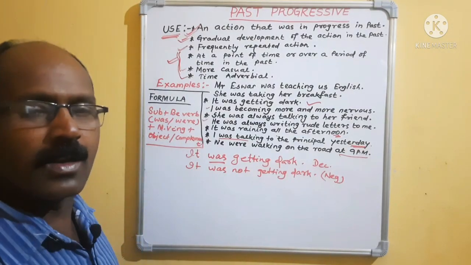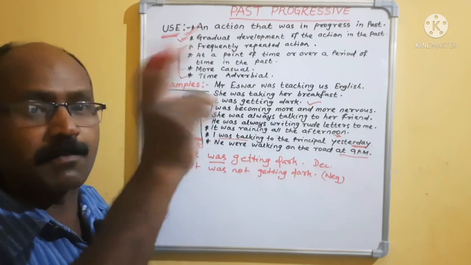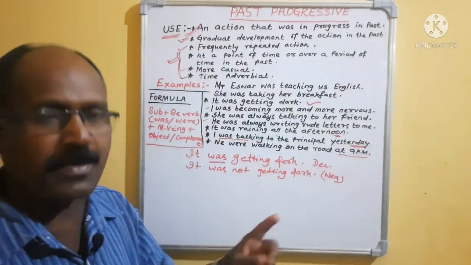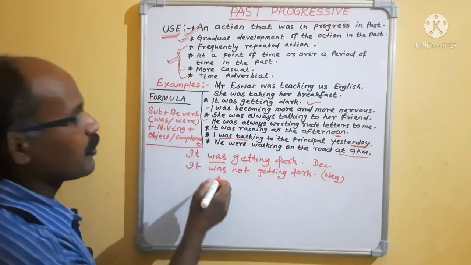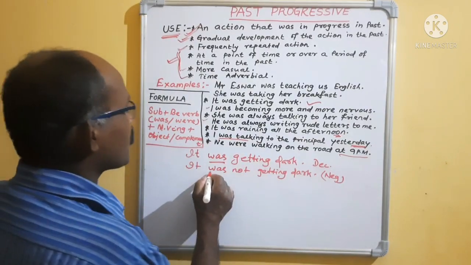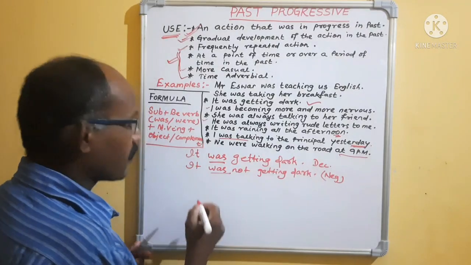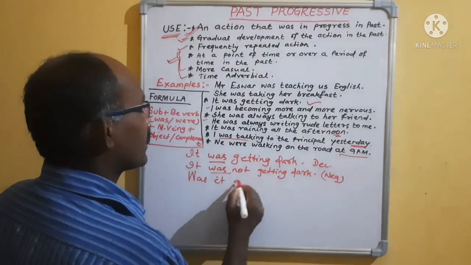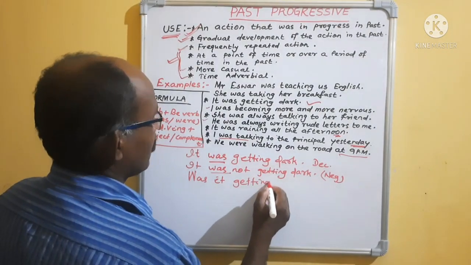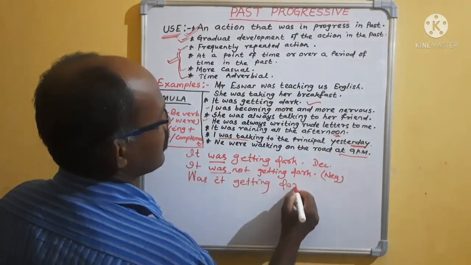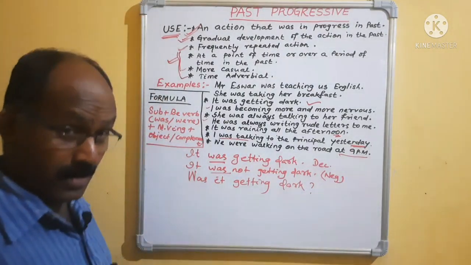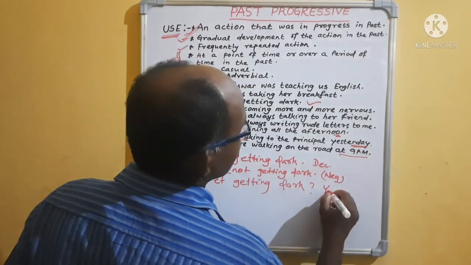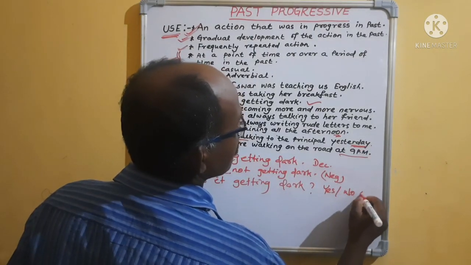Already I have told you, you will face a problem in simple, present simple or past simple. But in other forms, you will never face any problem. What will we take? The auxiliary verb. Which one is the auxiliary verb? Auxiliary verb is was. You begin from the auxiliary verb. Was it getting dark? You are asking a question. Answer may be yes, answer may be no. So what type of question is it? It is a yes or no question.